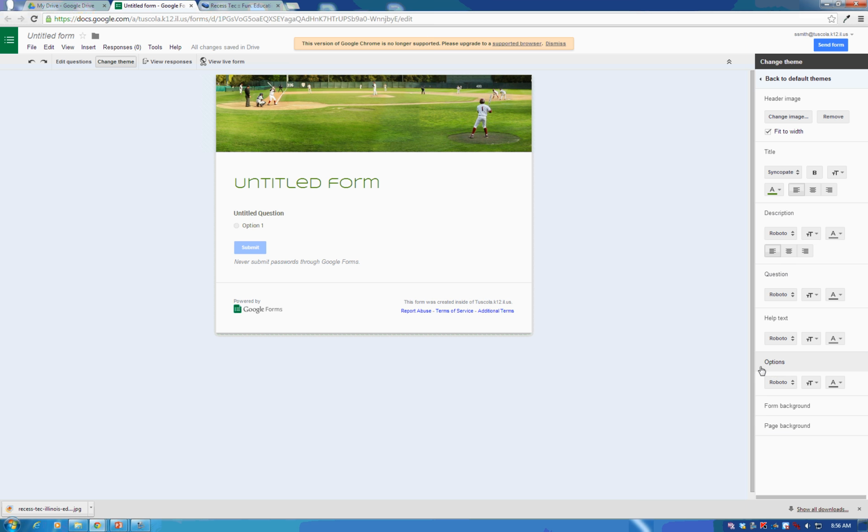Same thing for your options. That's for your multiple choice options. So right down here, if you wanted to make all of your questions one color and all of your options another color, that now is something you can do.